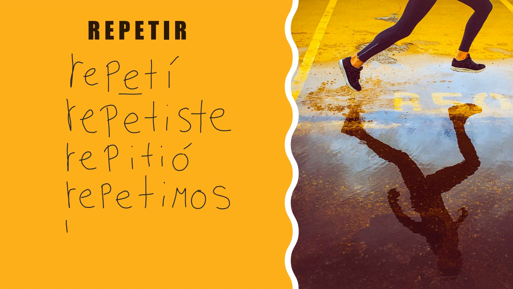And for the last person, ellos, ellas, ustedes, we do want to change it. Then we add our ending on, I-E-R-O-N. So we end up with repitieron. So you should have a stem change here and here and nowhere else. And all your endings are regular preterite tense endings.